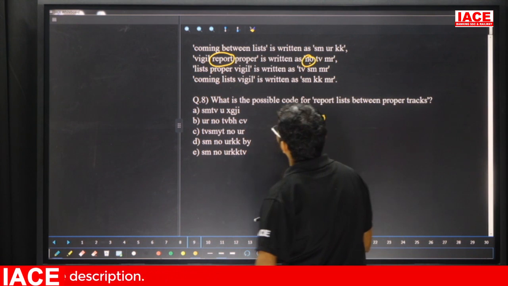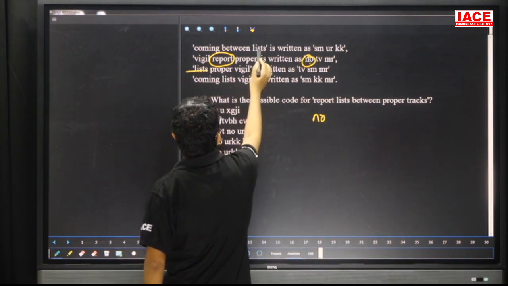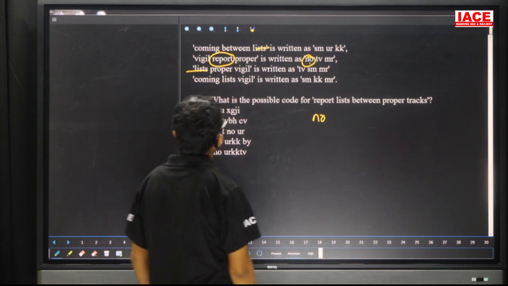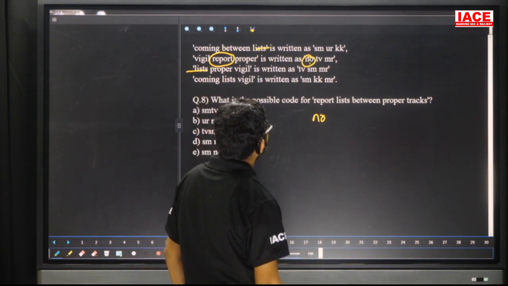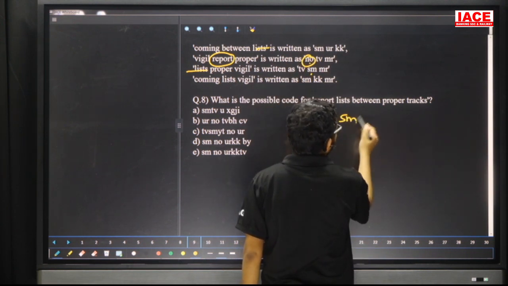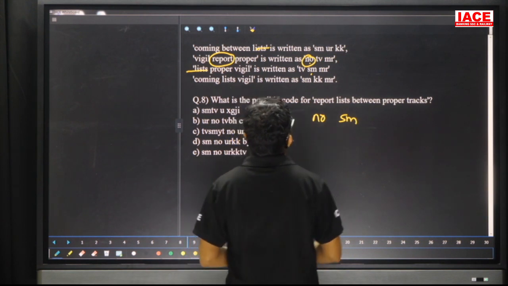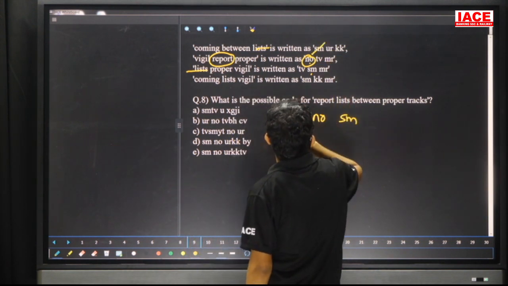NO. List. Next one is what? List. Here we are having list, here also list, here also list. Then first line, last line. SM, here we are having SM. That means this one is what? Here, SM. Next, between. Here, between is there. Yes, there. Friends, check here. SM is eliminated.